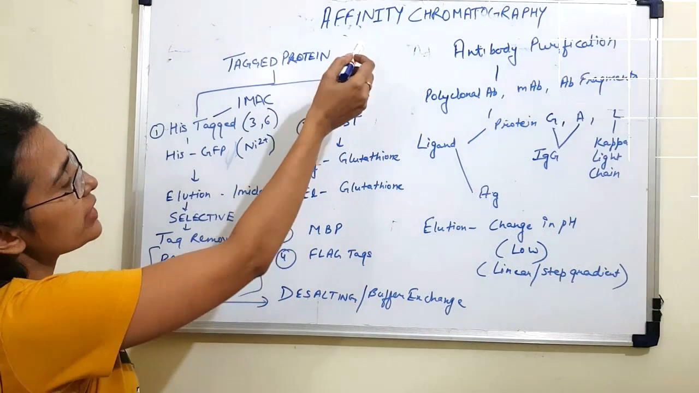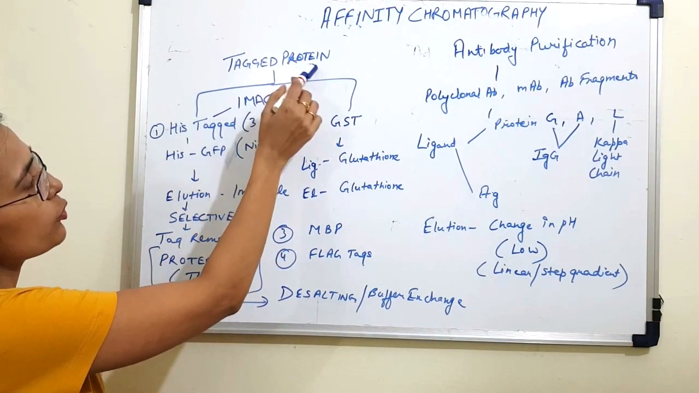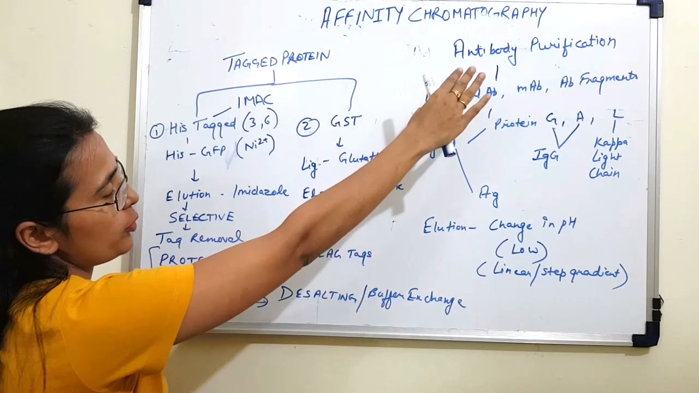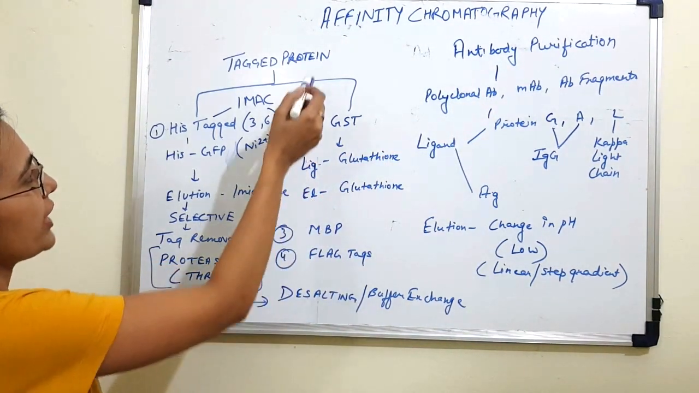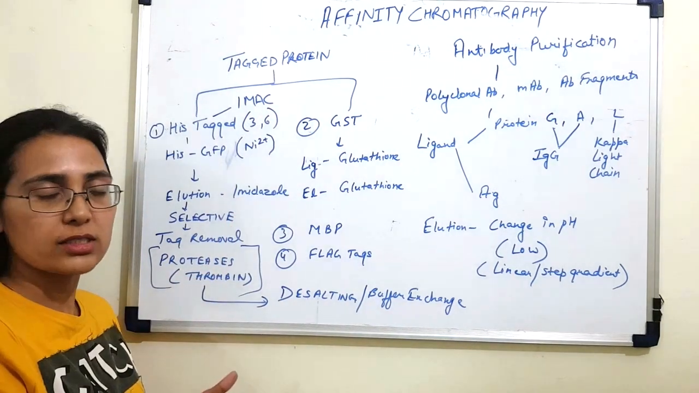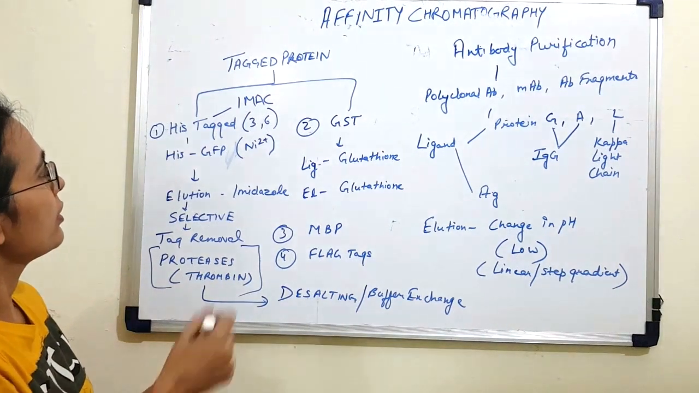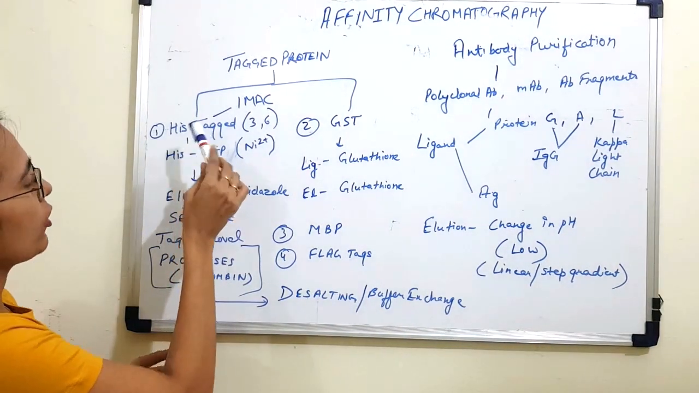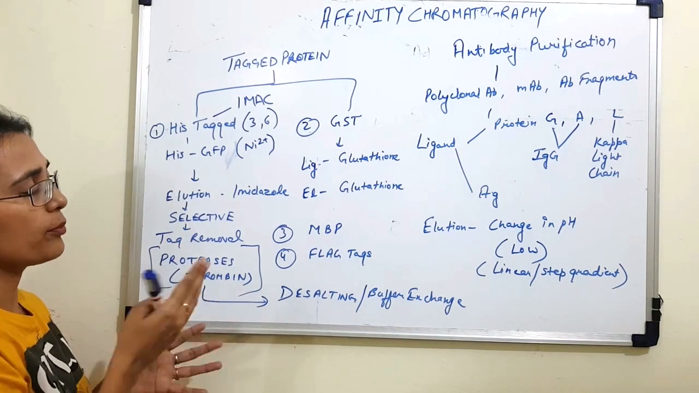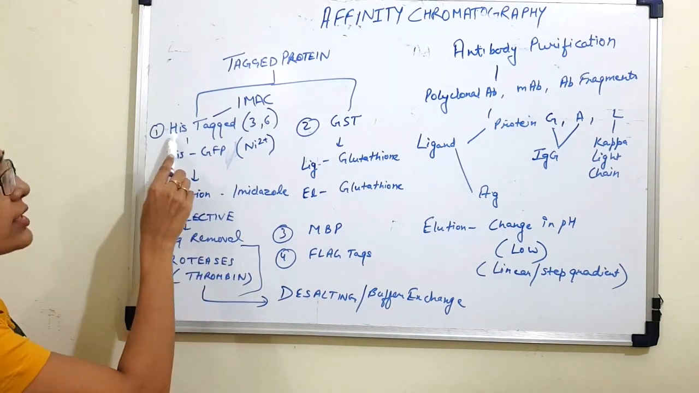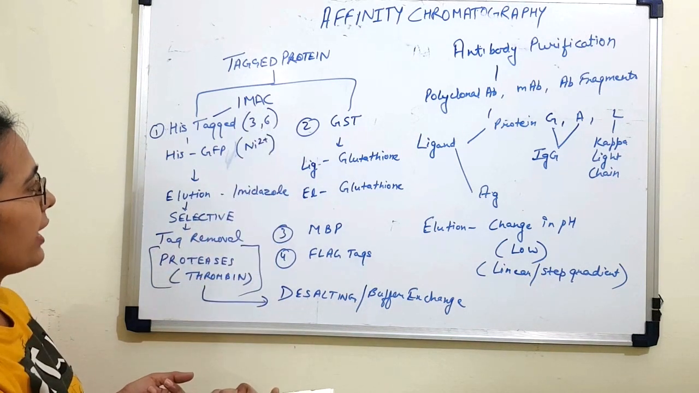Now, two of the major industrial applications of affinity chromatography are tagged protein purification and antibody purification, which are used in both small scale and large scale. Now, tagged proteins are the recombinant proteins that have been engineered in a way to include a specific peptide, which is known as the tag. Now, the most common tag used in recombinant protein is the polyhistidine tag, like 3-histidine tag or 6-histidine tag.